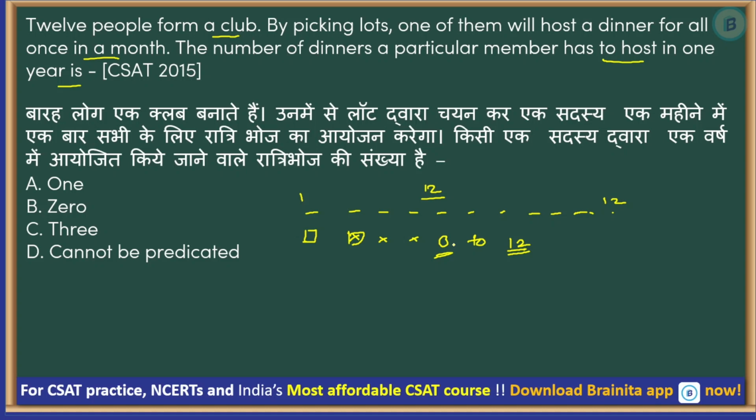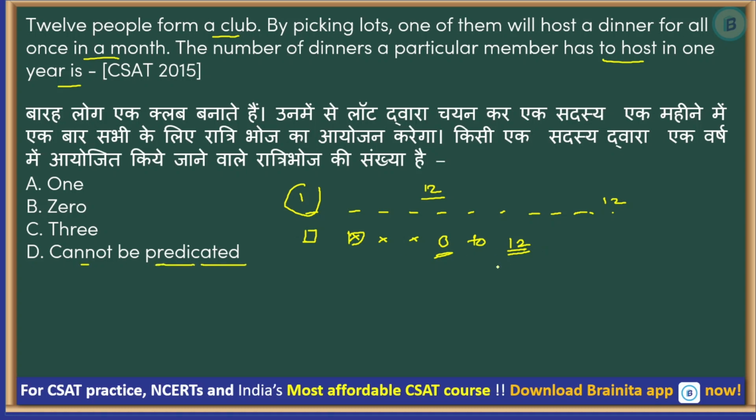And even if we assume that the person is not considered, then the answer is only 1. But there is a little bit of ambiguity. I will not be really happy to read this question, because there is an underlying assumption in that, right? So finally UPSC has given the answer that it cannot be predicted.